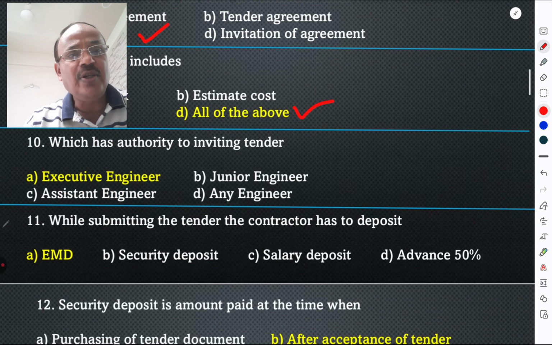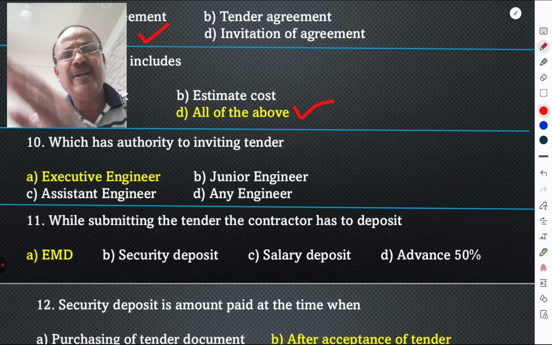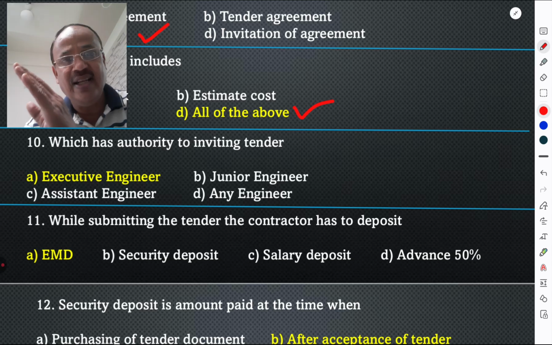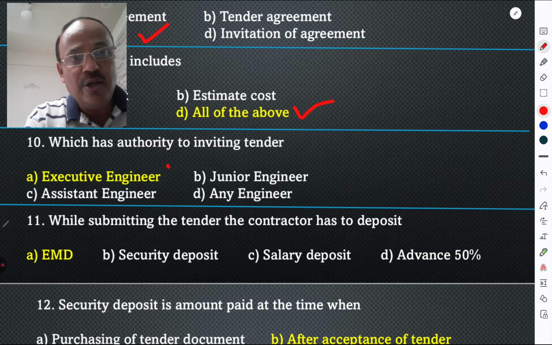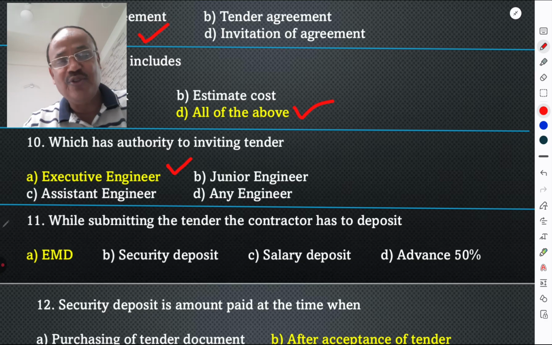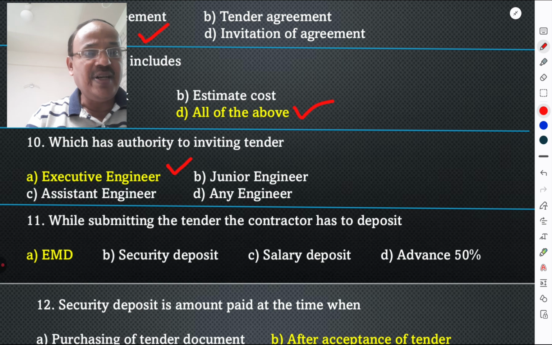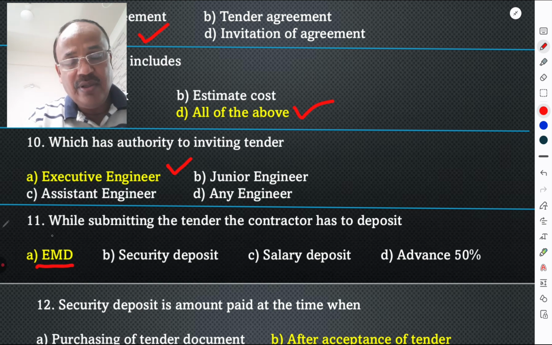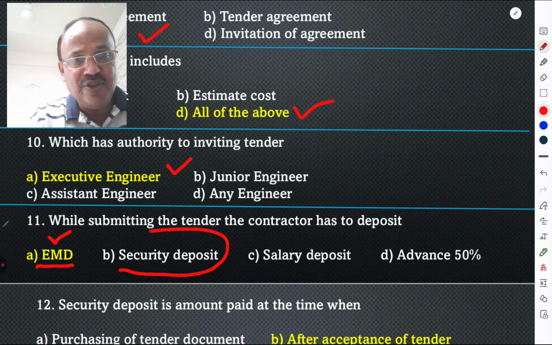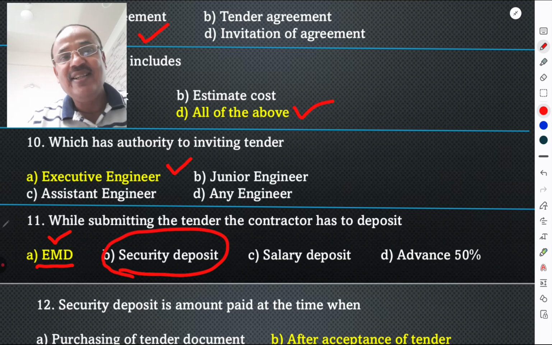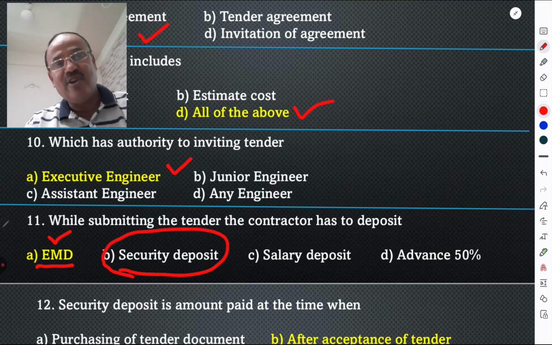Which has authority to invite the tender? It depends upon the amount of work, but generally tenders are invited through executive engineer. While submitting the tender, the contractor has to deposit the EMD, security deposit, salary deposit, or advance. EMD and security deposit is deposited after the work order.